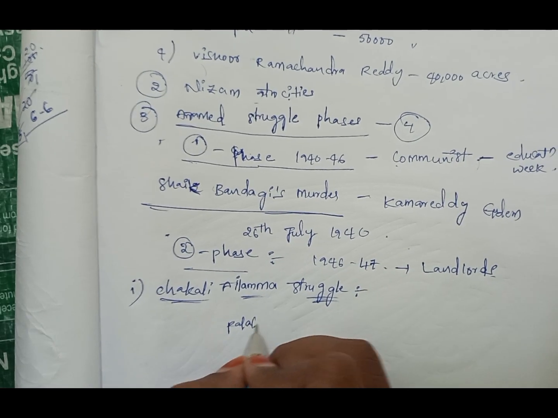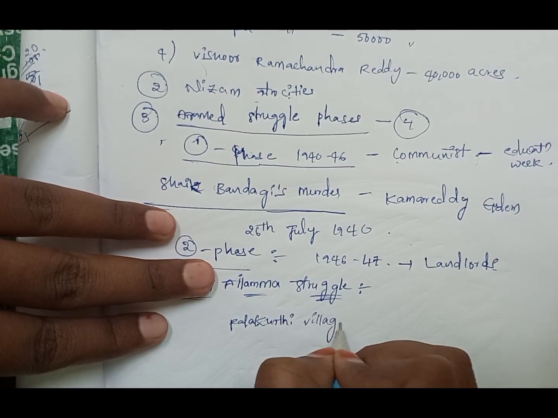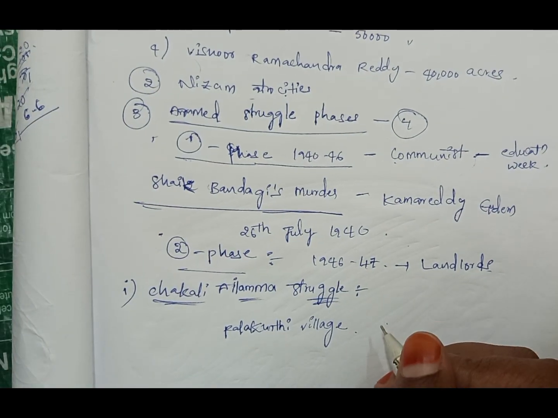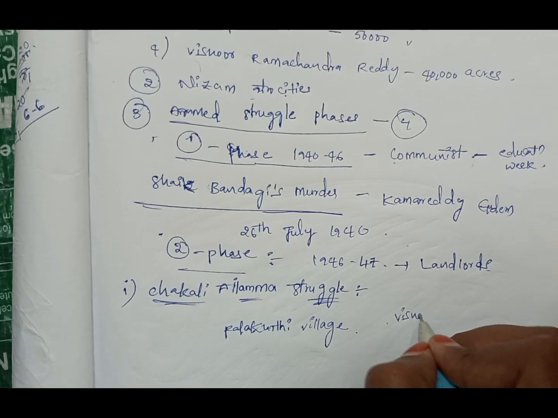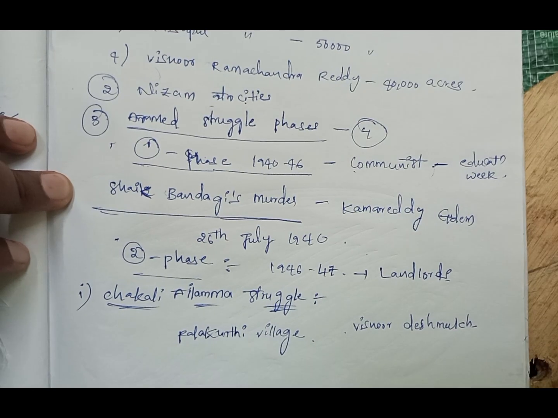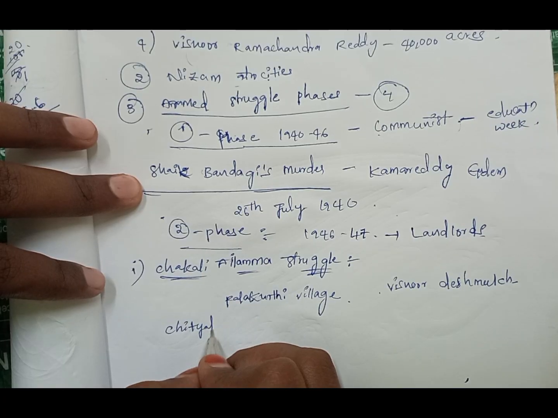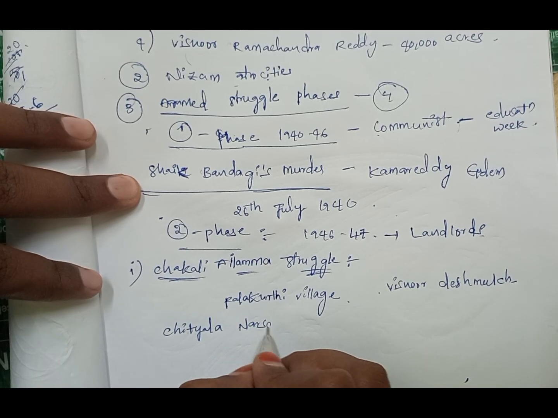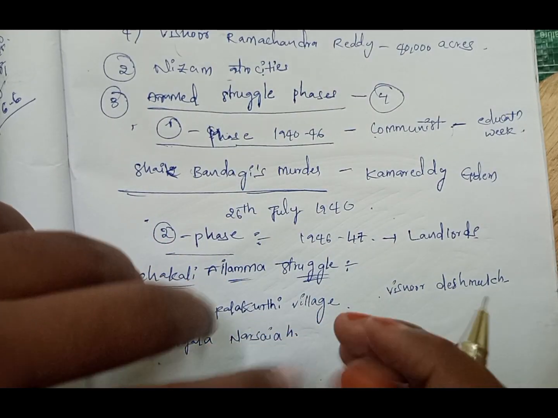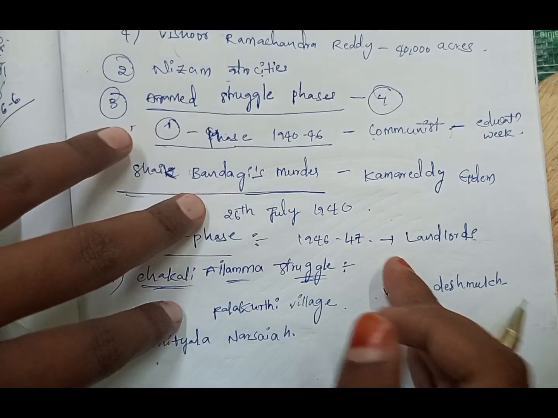Palakurti village of Jangam Taluk. She belongs to the Rajakar caste. Palakurti village was under the control of Vishnu Deshmukh. Her husband is Chityal Narsaya. Ailama's family of Palakurti village used to cultivate 10 acres of wet land and 20 acres of dry land, and this land was under the control of Uttam Raju Raghavarao.